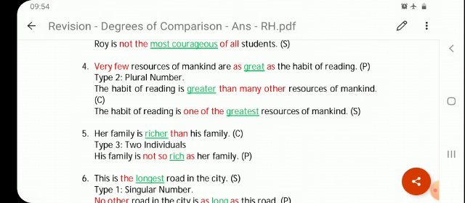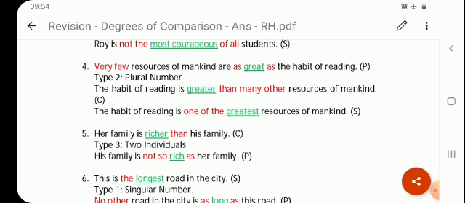Now here "are" will change into "is", because we are talking about a particular habit, the habit of reading. Above, with resources we were talking about plural, so we used the word "are." So here the habit of reading will come in the beginning, so with that we will use "is." Great will become greater, then the compulsory words "than many other" for comparative type 2, resources of mankind.